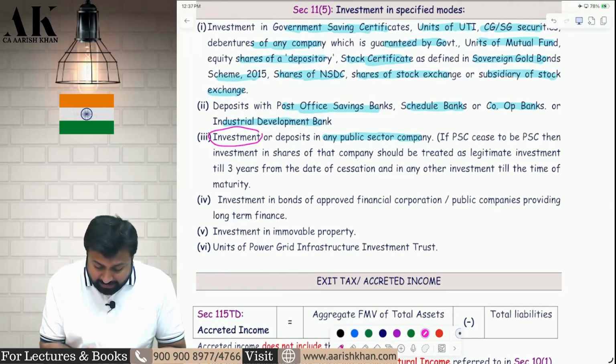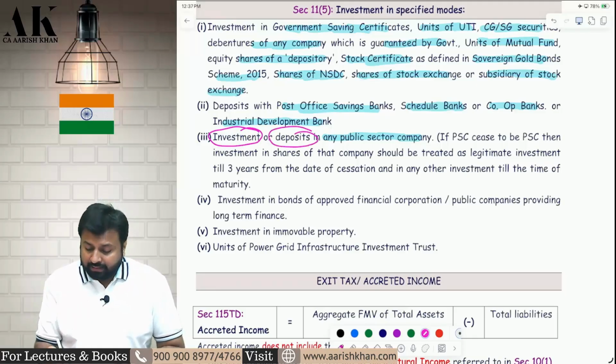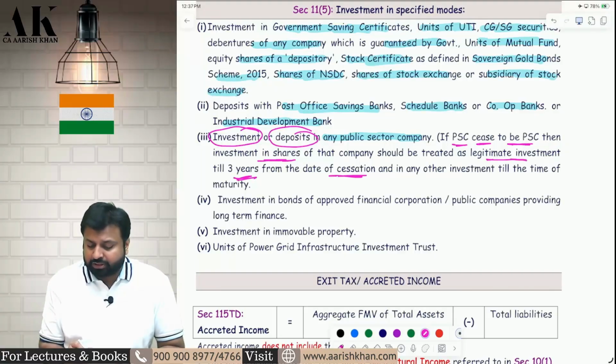Investment means shares and deposit means a kind of debt. If the public sector company ceases to be a public sector company, this is a very important point, then the investment in shares of that company should be treated as legitimate till 3 years from the date of cessation.